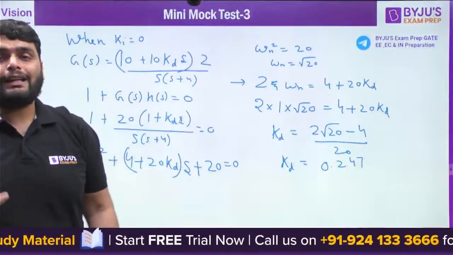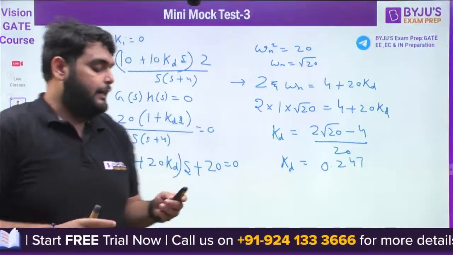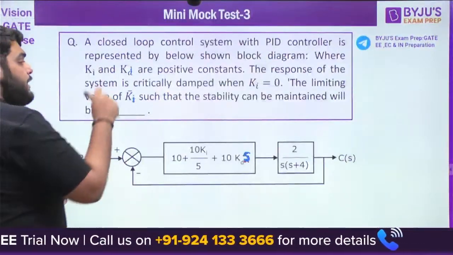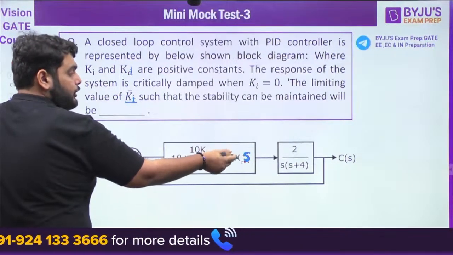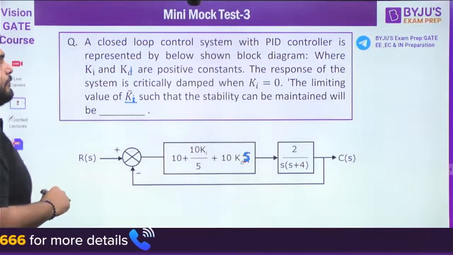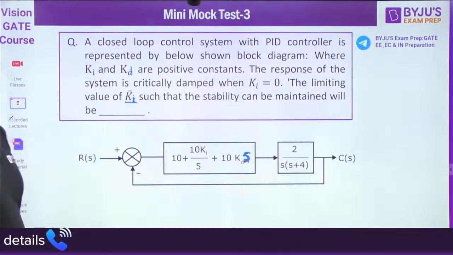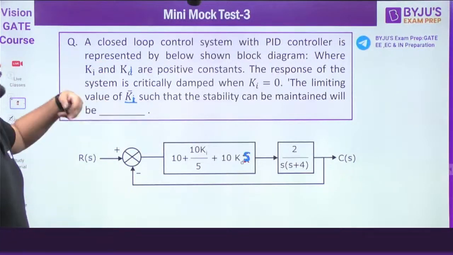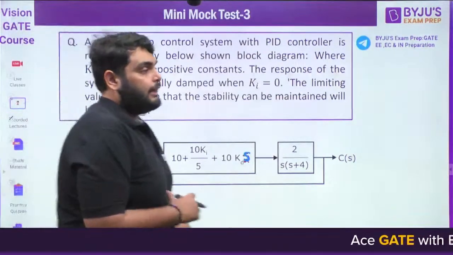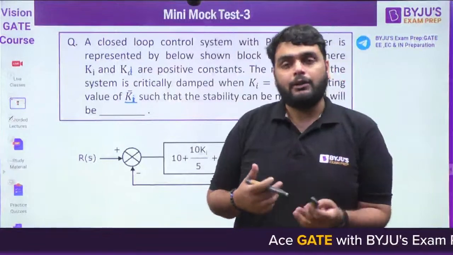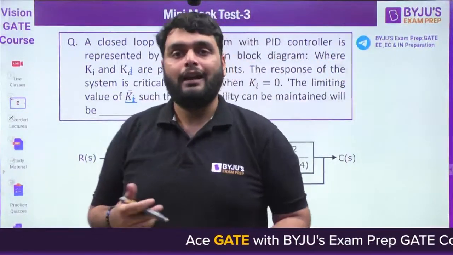So why do we require kd here? Because in the question they are saying we need to find out a value Ki, but kd is also an unknown constant here. So that's why with the first information we find out kd. Now the question is, I need to find out a value Ki such that stability can be maintained. For finding a particular constant for stability, we can use the Routh array.